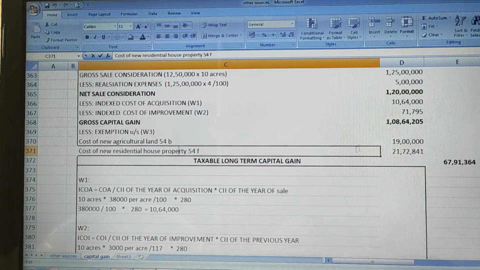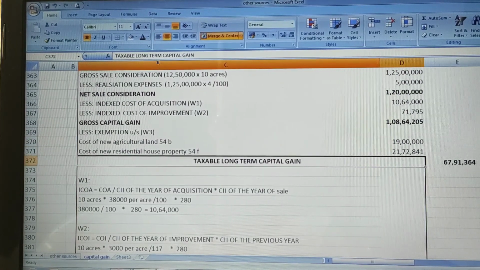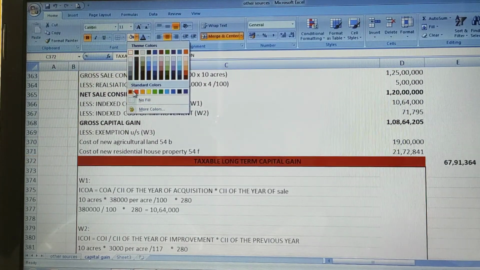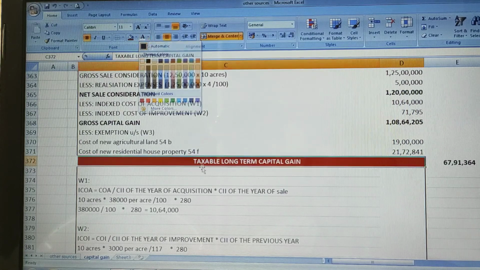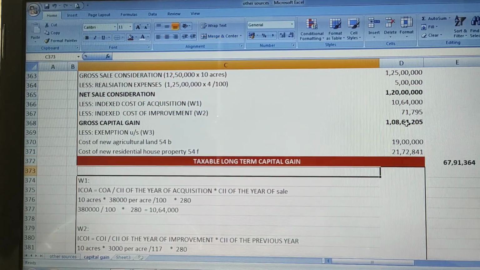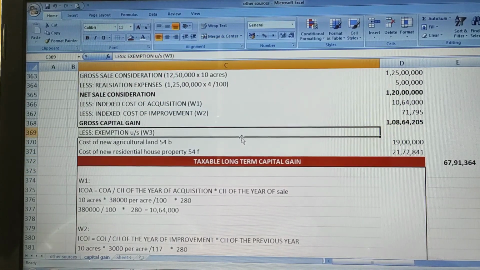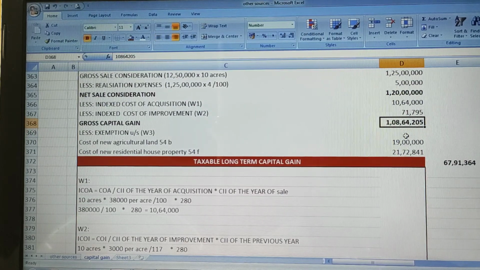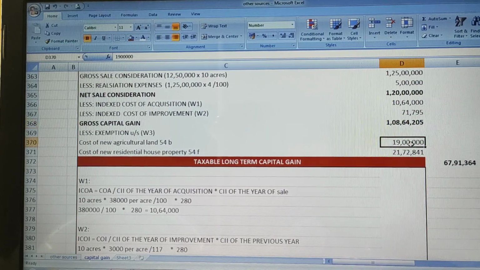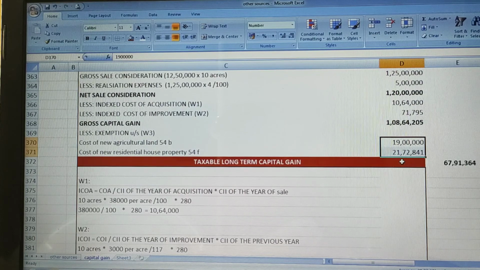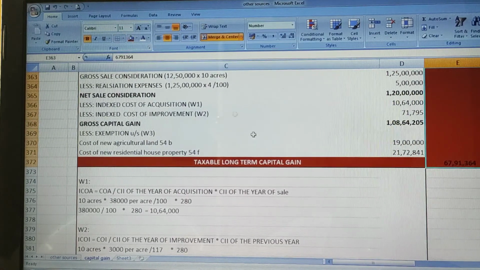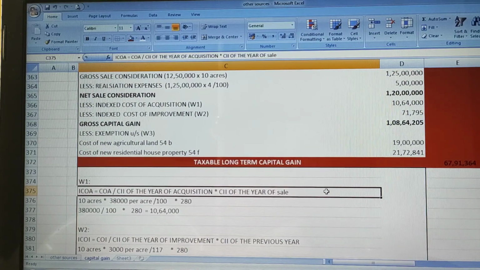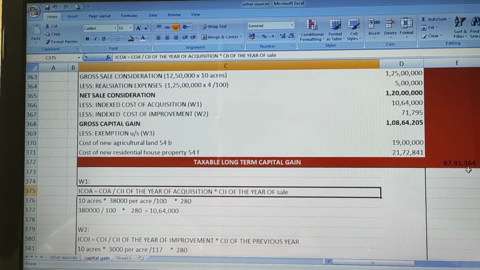54B and 54F. So now to arrive at taxable amount of capital gain, we need to minus the exemptions from gross capital gain. 1 crore 8,64,205 minus 19 lakhs minus 21,72,841. If you do, you will get this answer of 67,91,364. Hope you people have understood this.